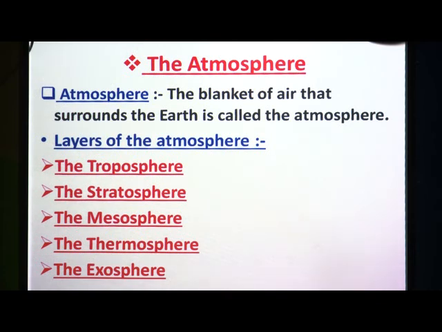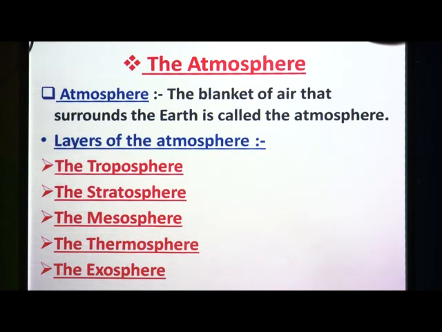So what is meant by the atmosphere? That air creates the atmosphere, that air makes the atmosphere. That means we can say in other words, the blanket of air that surrounds the earth is called the atmosphere. Here is the definition of atmosphere. The blanket of air that surrounds the earth is called the atmosphere, and it is several hundred kilometers thick above the earth or around the earth.